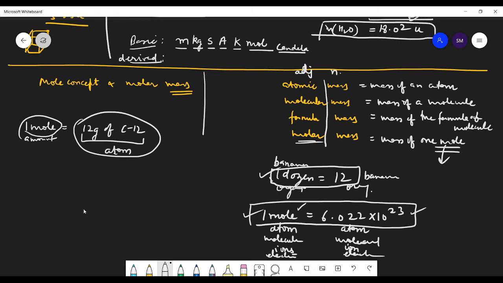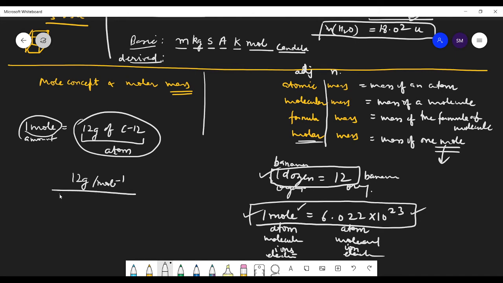Yes, sir. So we have found with the mass spectrometer the mass of carbon 12 atom. Knowing 1 mole, the mass of 1 mole is 12 grams, so 12 grams per mole is the mass.